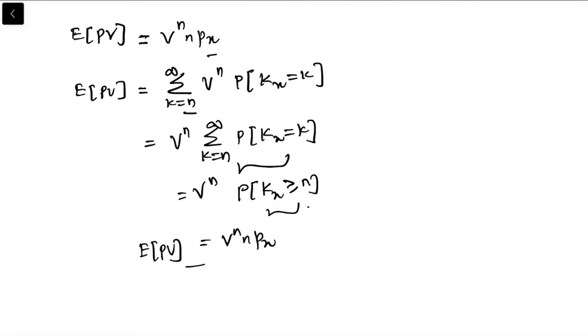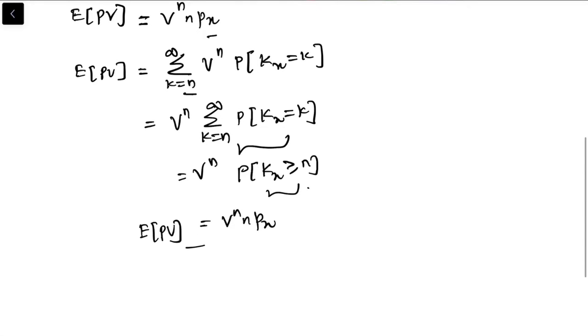Now we have an actuarial notation for this: A with subscript x:n, with a vertical dash on top of n. Or we can also write A-bar x:n with a vertical bar.